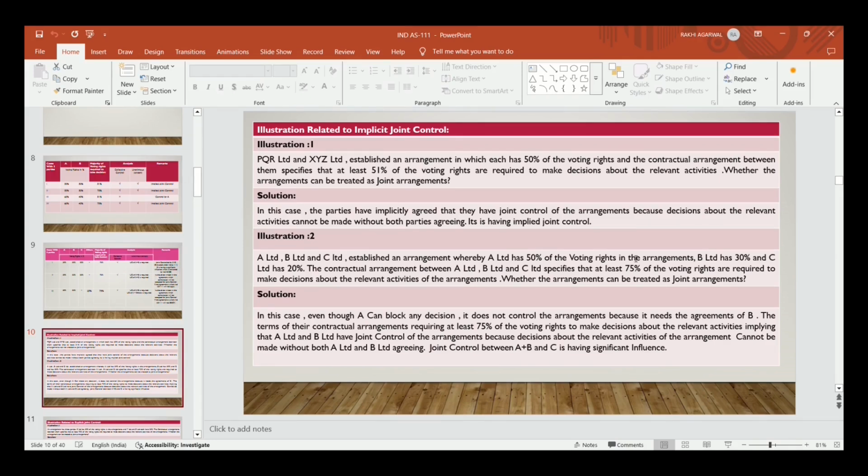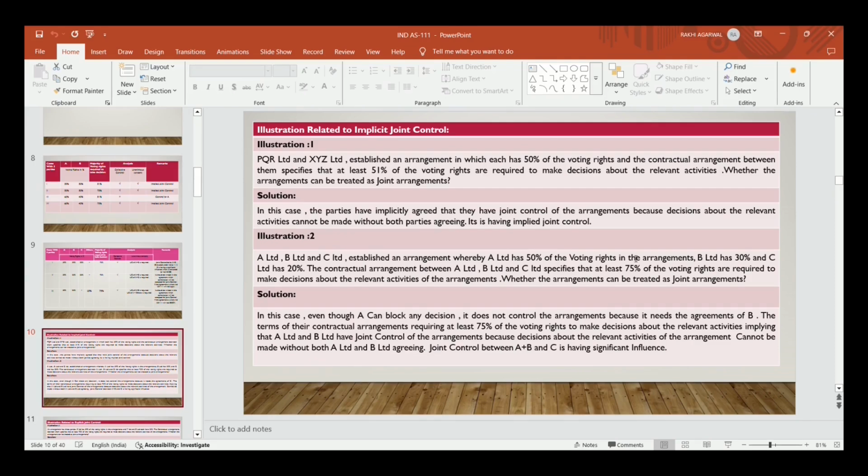So A has to take the help of B in order to pass a decision, and if A takes the help of C instead of B, he will not be able to fulfill the condition, because 75% voting right is required to make a decision on the relevant activities in the arrangement. So in that case A and B can form a combination and make a contractual arrangement that they will pass a decision.